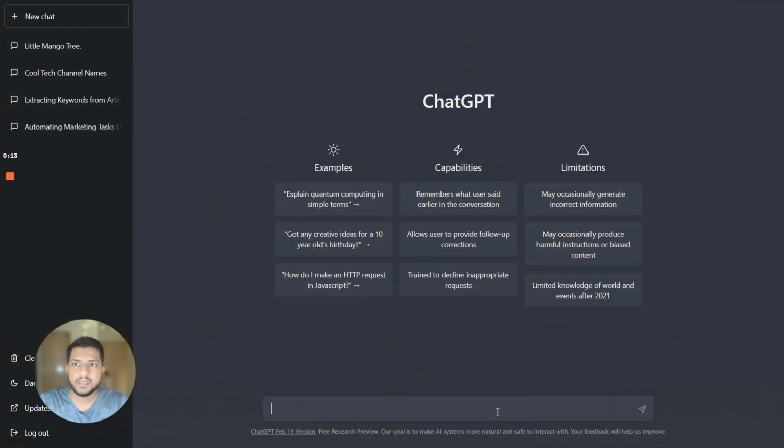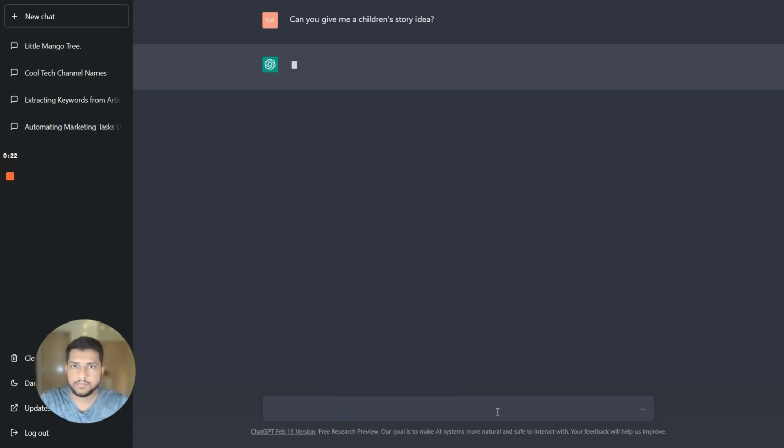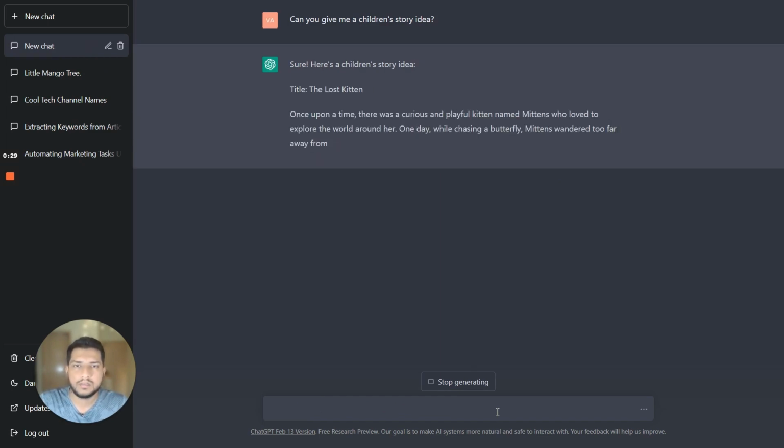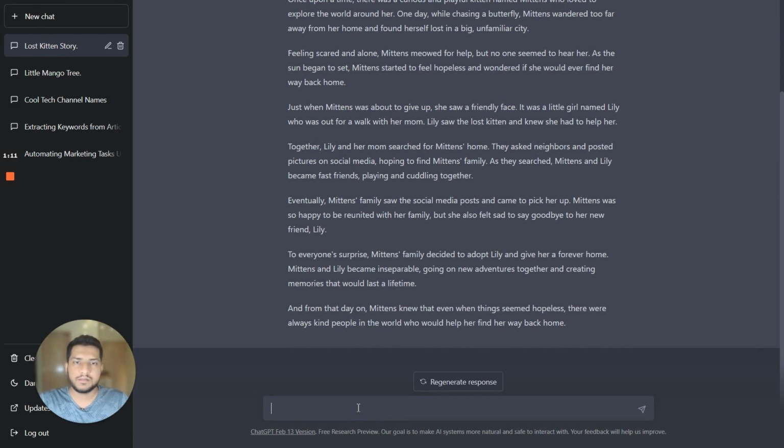Okay, so I opened ChatGPT and I'll ask it, can you give me a children's story idea? Okay, let's see what it gives. Okay, here's a children's story idea, The Lost Kitten. Okay, I want a story that is more relatable for Indian kids. So let me ask it. This story is okay, but I want something that Indian kids can relate to.